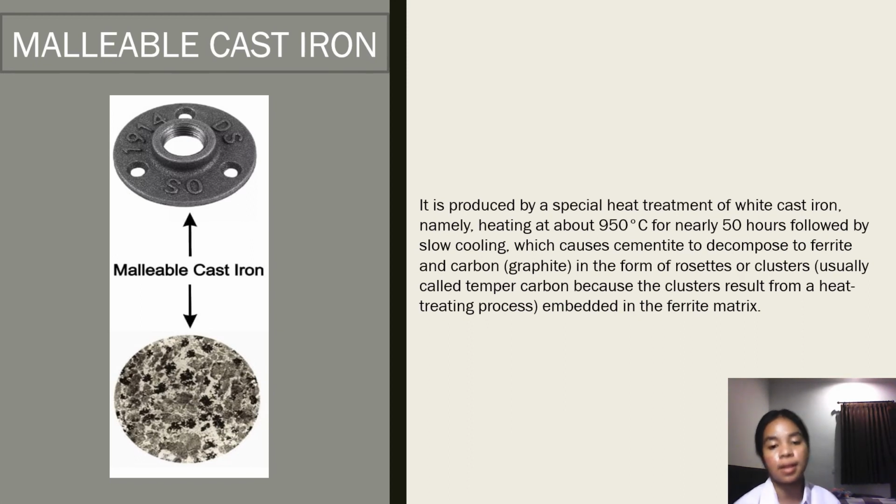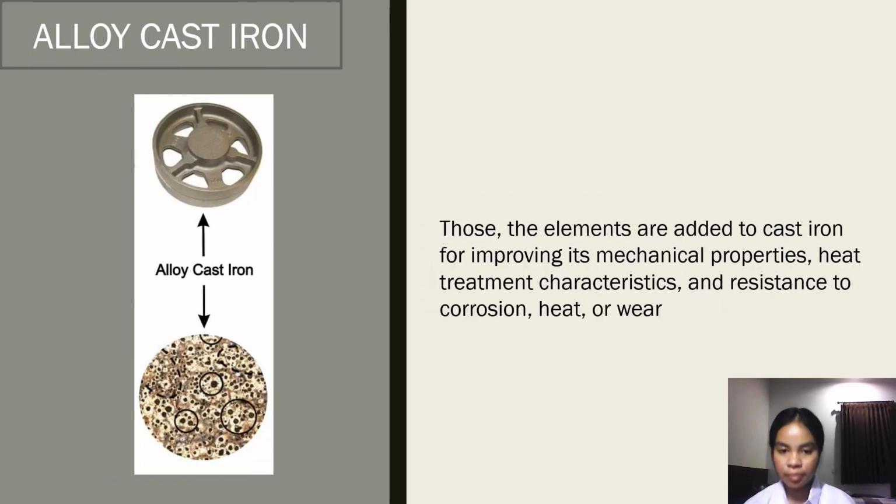Malleable cast iron is produced by a special heat treatment of white cast iron, namely heating at about 950 degrees Celsius for nearly 50 hours followed by slow cooling. And then alloy cast iron: the elements are added to cast iron for improving its mechanical properties, heat treatment characteristics, and resistance to corrosion, heat, or wear.